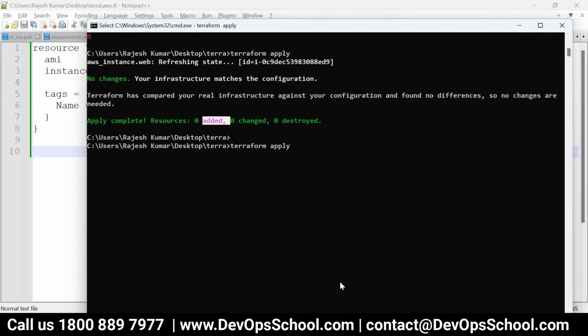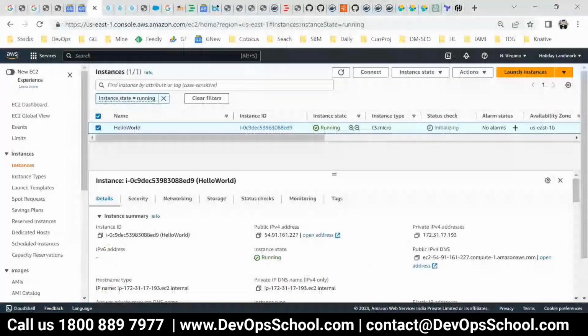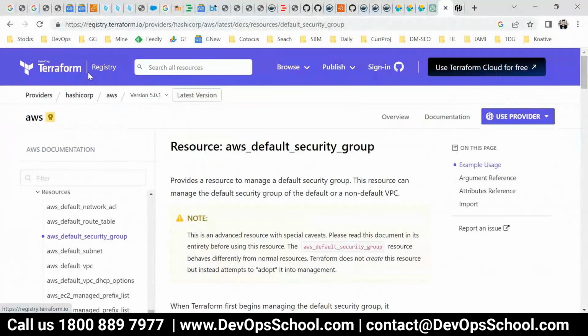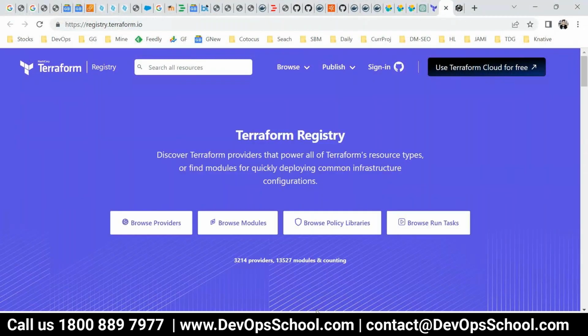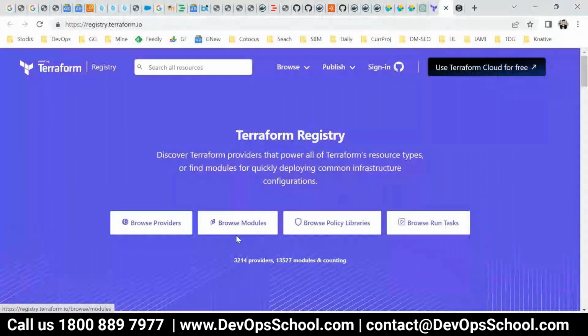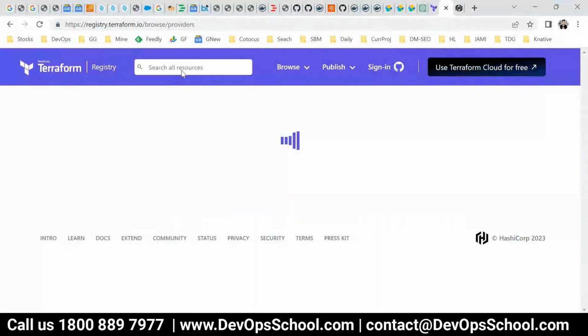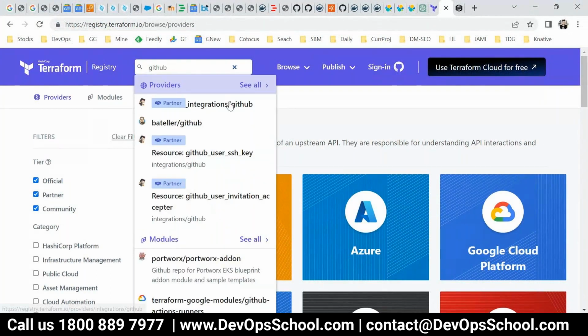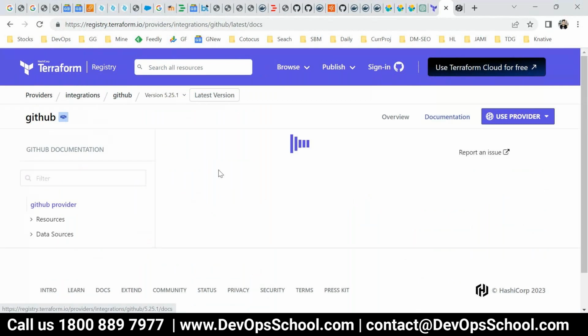Which provider? The GitHub provider. So I'll go for it. Terraform GitHub, I have already installed it here. So this is the GitHub. What do you want? Repository creation. So I'll ask, hey, can you tell me what the resources are?